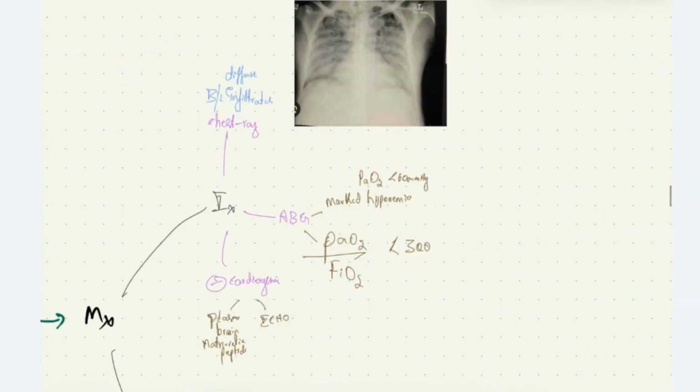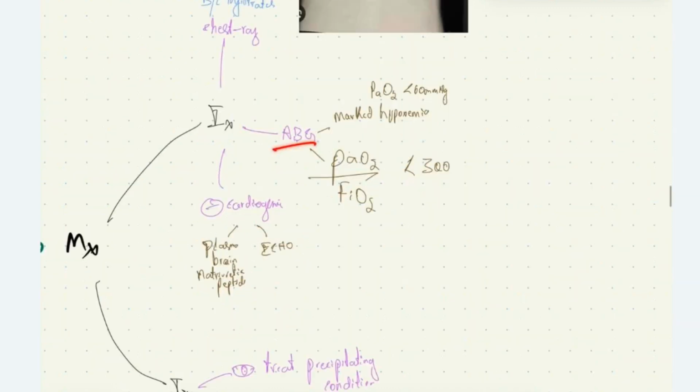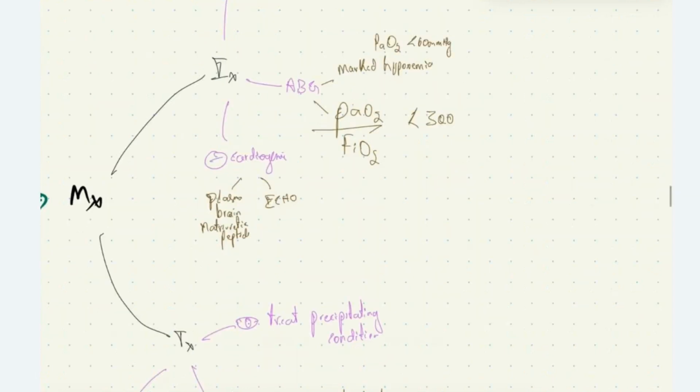Then we'll go on to investigations. On chest X-ray, we see diffuse bilateral infiltrates. You can notice the diffuse bilateral infiltrates in the lungs. On doing arterial blood gas examination, there will be marked hypoxemia. The PaO2, the partial pressure of O2, will be less than 60 mmHg in the arterial blood. The PaO2 to FiO2 ratio will be reduced and it will be less than 300 mmHg. I explained about PaO2 and FiO2 initially.